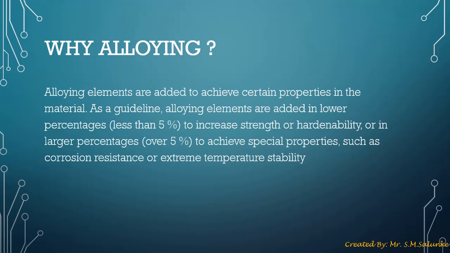If the percentage of alloying is less than 5%, it helps to increase strength and hardenability, but if it is more than 5%, it helps to achieve special properties such as corrosion resistance and extreme temperature stability.